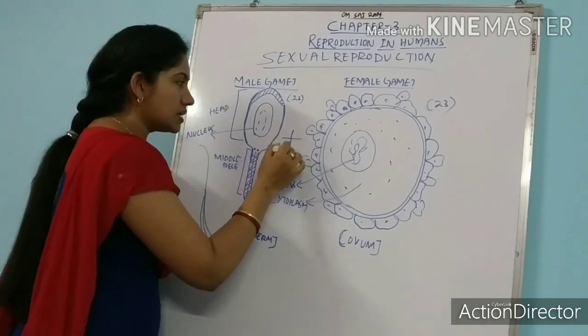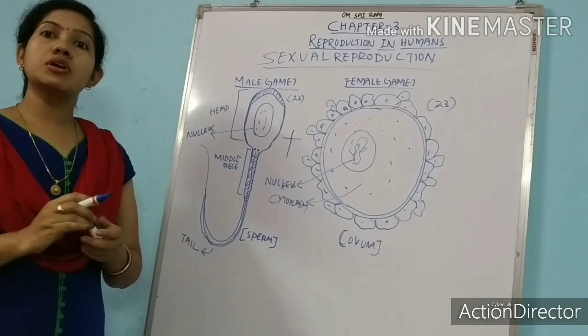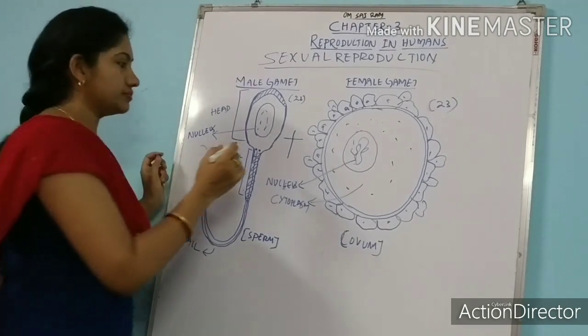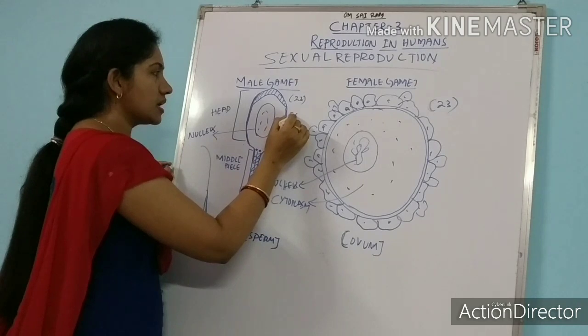Now these male gamete and female gamete will unite, and we call this fertilization. What is this process called? Fertilization.